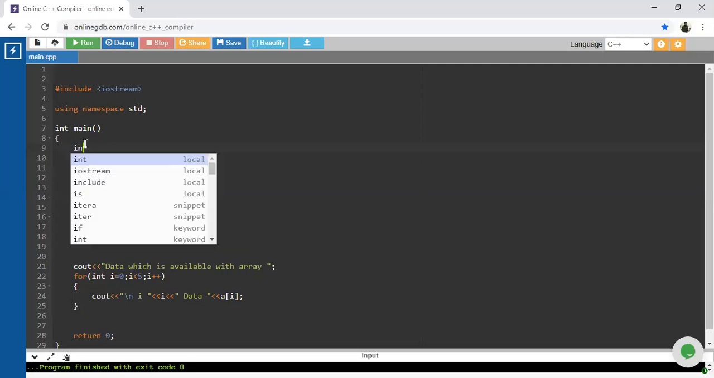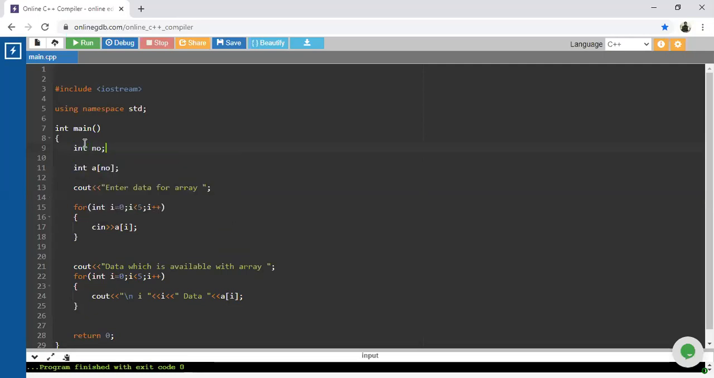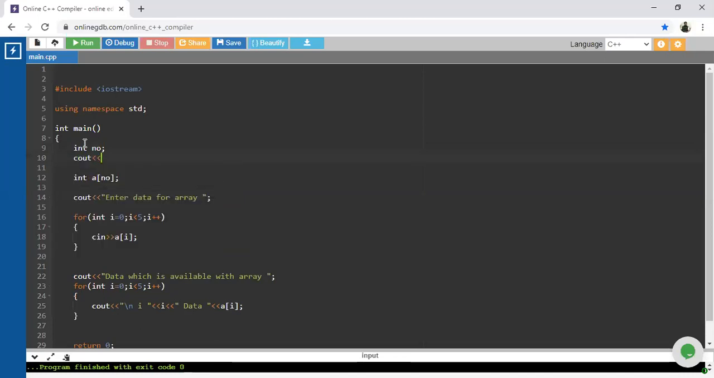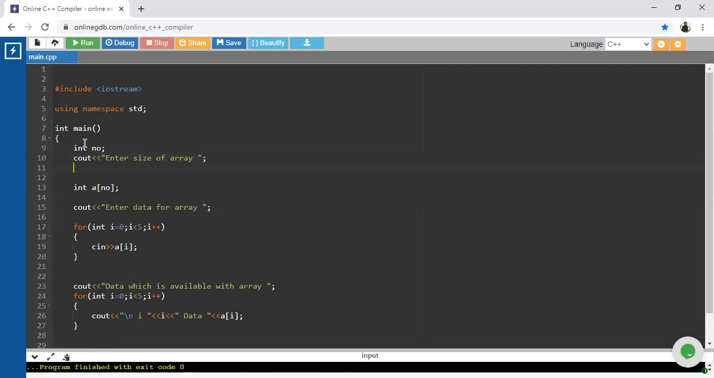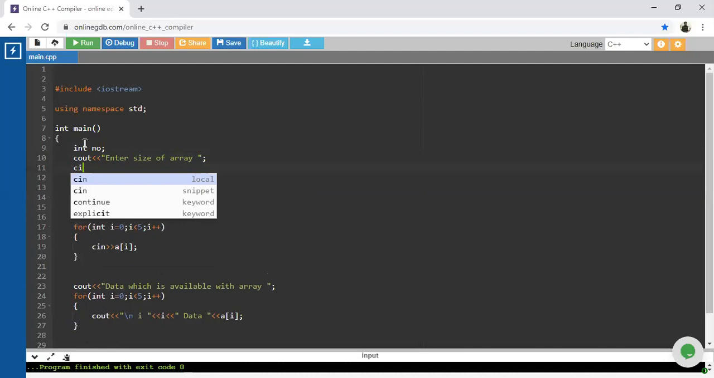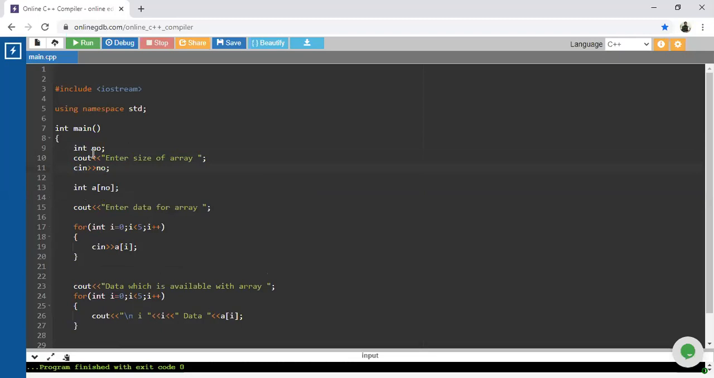So again use one more variable, that is NO, which means number, and for that number accept data from the user. So enter the size of array, whatever message you want. Next, how are you going to accept that size? For that we have considered one more variable, that is NO. Now assign that NO to this array. So at runtime, suppose I enter 10. What will be the size of that array? It is 10. Suppose for the next execution I enter 50. So the next array size is 50.